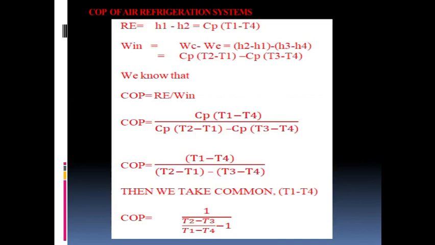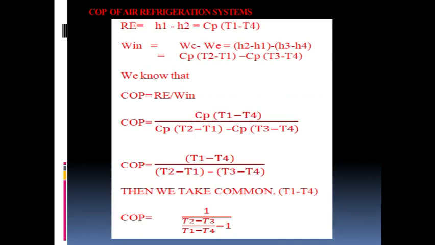Similarly, here you can take the common T4, or you can rearrange this equation: T2 minus T3, bracket close, minus T1 minus T4. Okay. So, you take the common T1 minus T4. So, the remaining equation will be like this: 1 by T2 minus T3 divided by T2 minus T4 minus 1. Okay, we cancel out the T1 minus T4. So, the COP becomes this.